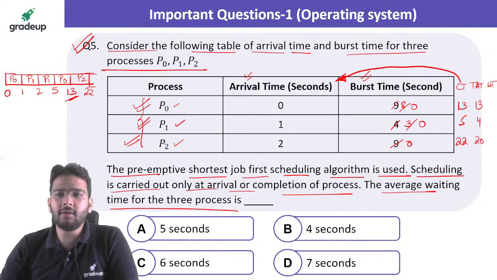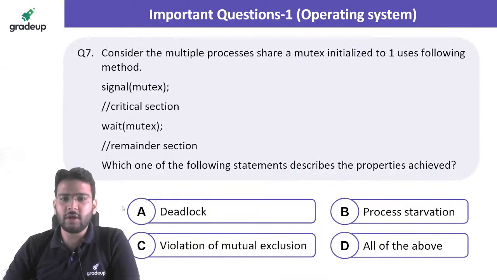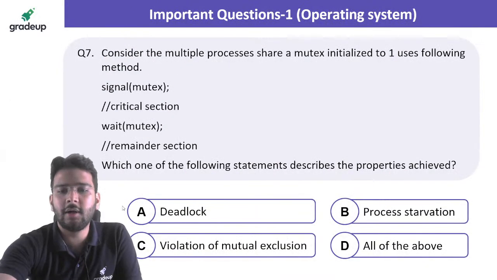Now what is waiting time? Waiting time is turnaround time minus burst time. So 13 minus 9, that is 4. 4 minus 4, it is 0. 20 minus 9, that is 11. So what will be the average waiting time? You can just add these, 15. So 15 divided by the number of processes, that is 3 here. So you would be getting 5 as the average waiting time. Option A is the correct answer for this question. Very good, all of you, those who have solved it correctly.